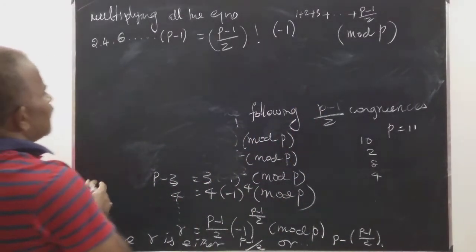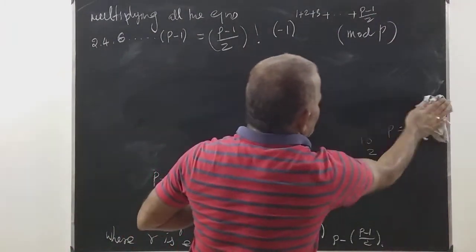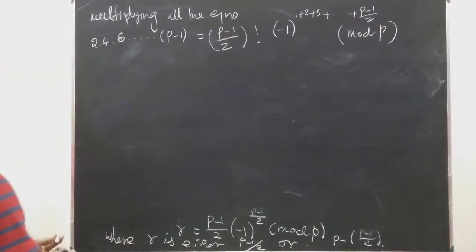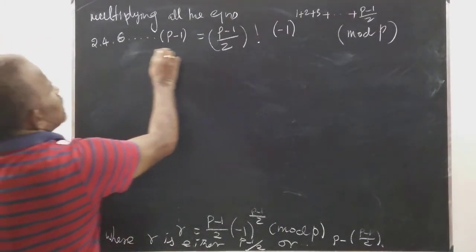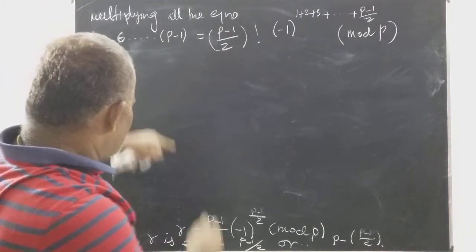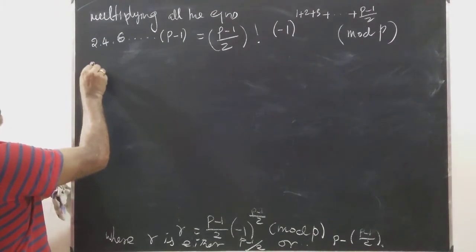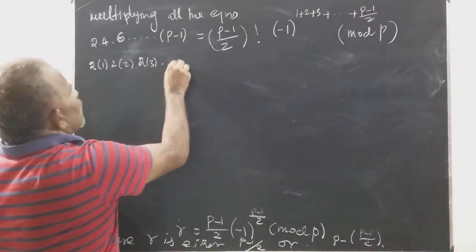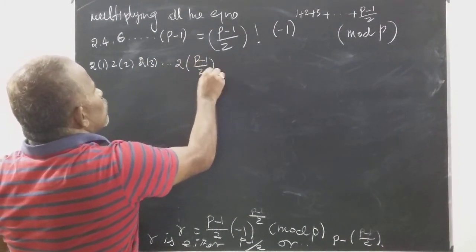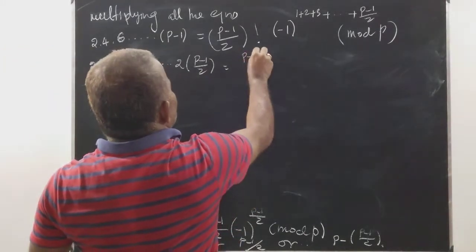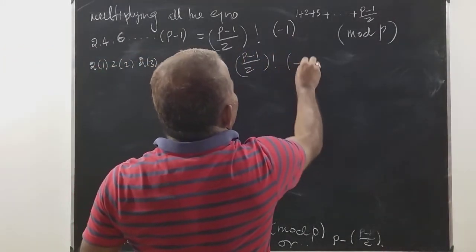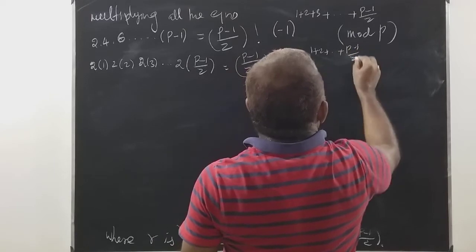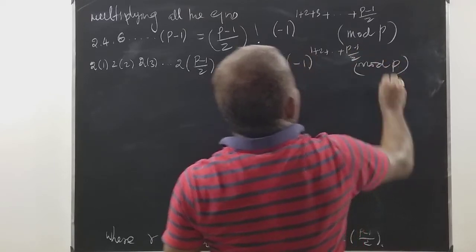Okay, so therefore I can get, here how many terms? P minus 1 by 2 terms are there. So therefore 2 into 1, 2 into 2, 2 into 3, etc., 2 into p minus 1 by 2. This is equal to (p minus 1 by 2) factorial into minus 1 power 1 plus 2 plus etc. plus p minus 1 by 2. This is mod p. Okay.